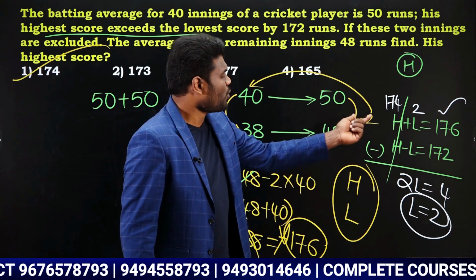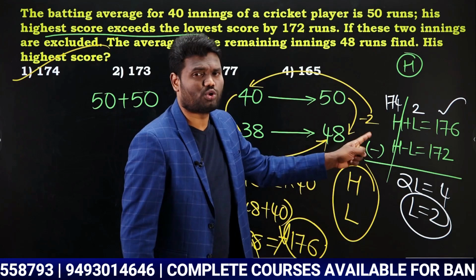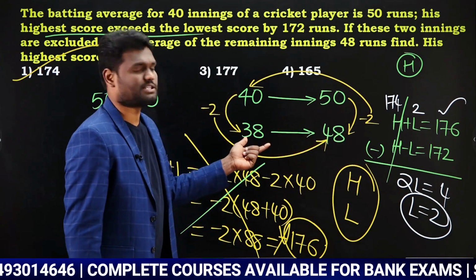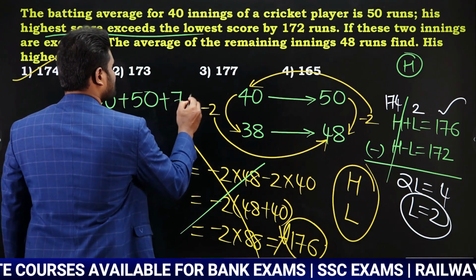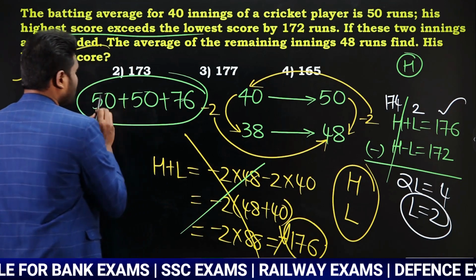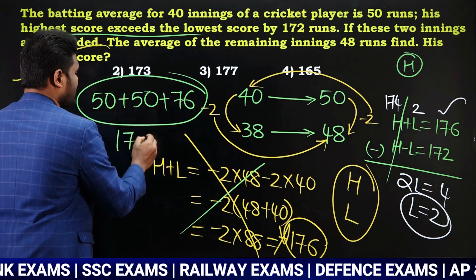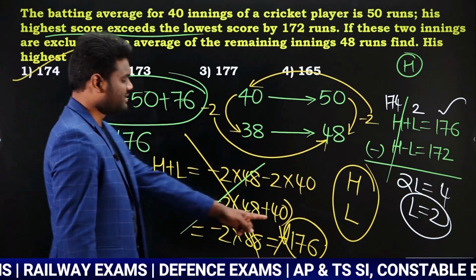Average reduces by 2. When average reduces by 2, it means each and every match is reduced by 2, 2, 2, 2, 2. How many such matches? 38 such matches. So 38 into 2 is nothing but 76. Yes or no? When you add this, it is going to be 176. Yes or no?